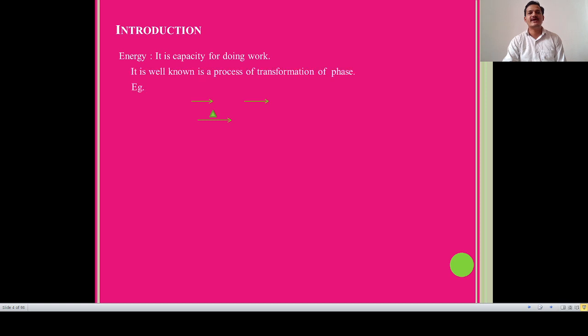Let us see some examples related to energy. Energy means it is a well-known process of transition or transformation of phases. Let us move to the first example: if we heat solid ice, it is converted into liquid, and if we heat that liquid, it is converted into the vapor phase. So it is a transformation of phase: solid ice is in the solid phase, then the liquid phase, and vapor is in the gas phase.